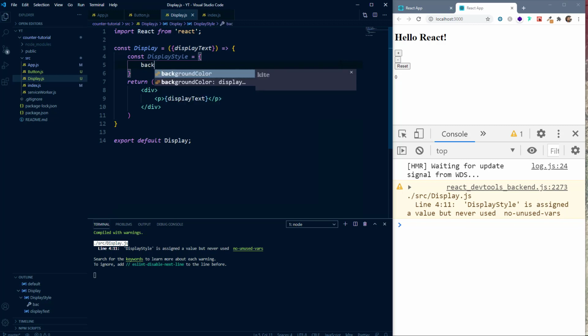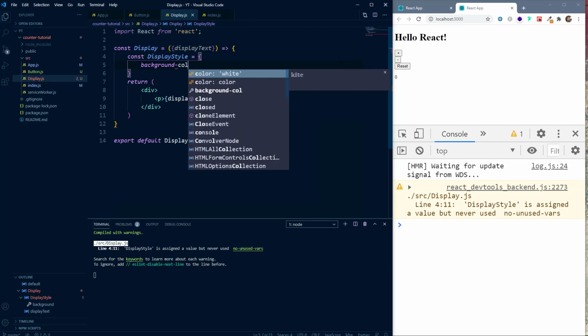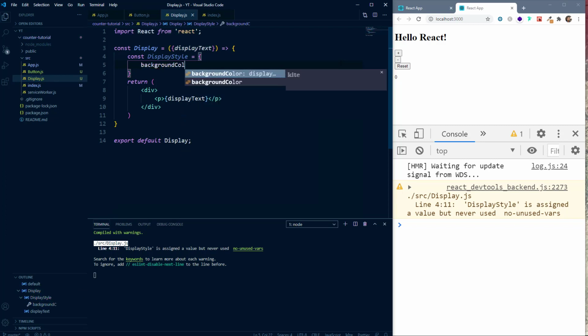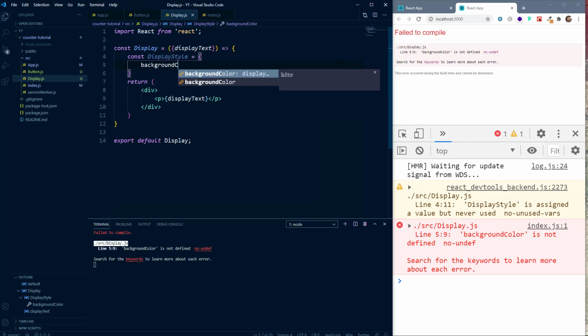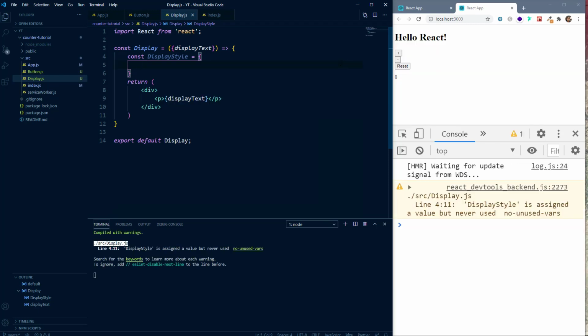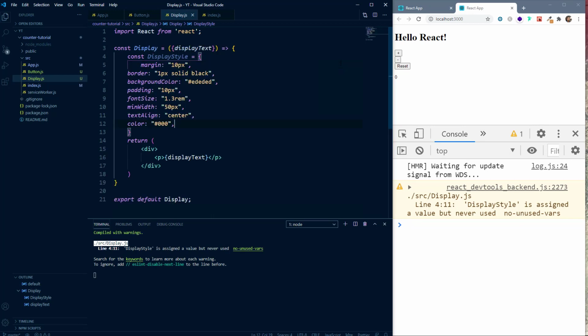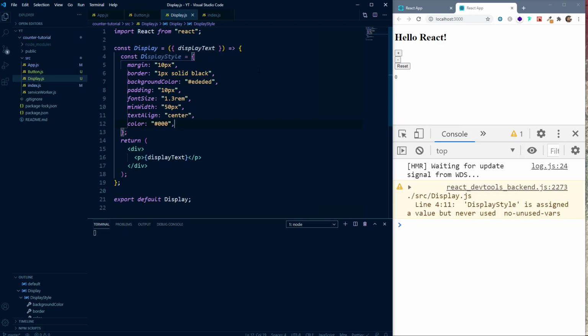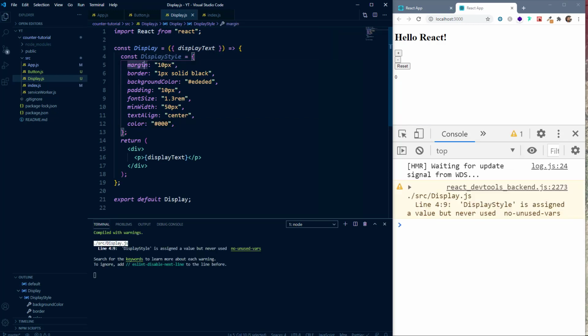So for example, if we want to use background color, we cannot use it like this. We have to use it in camel case, the way we use it in JavaScript, right? I hope you already know this. So let's create some styles. I'm going to copy and paste it. So as you can see, I have just copied and pasted some styles. I've set the margin, some border, background color, padding, font size, min width, text align, and the color.